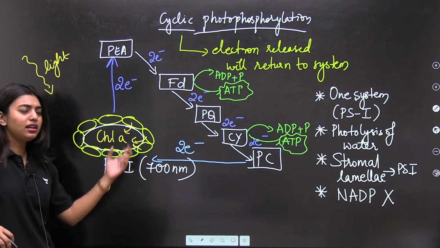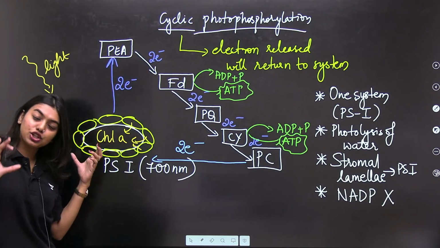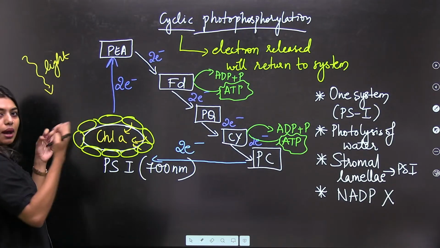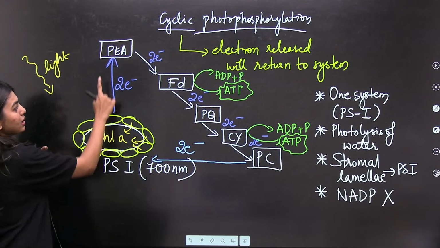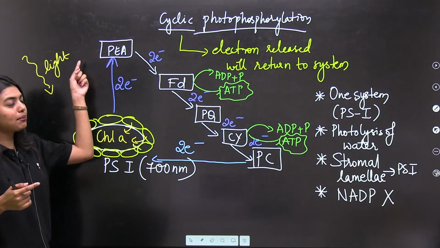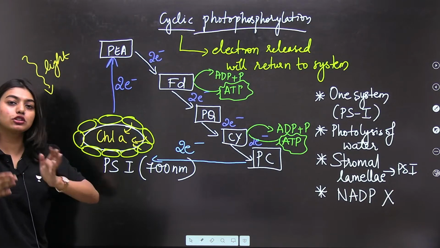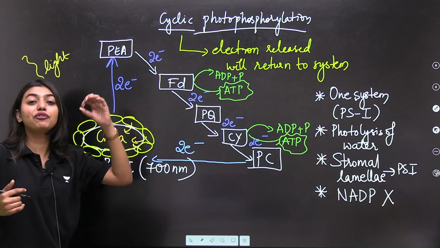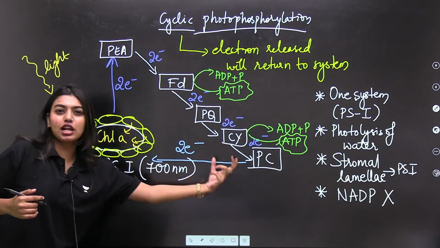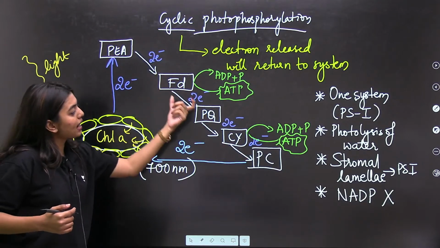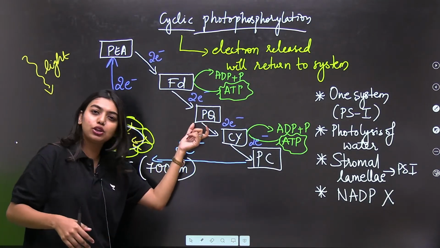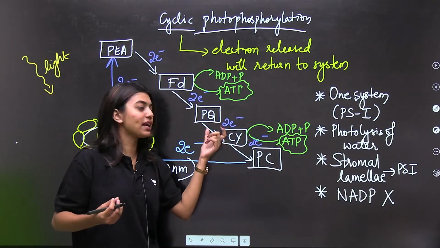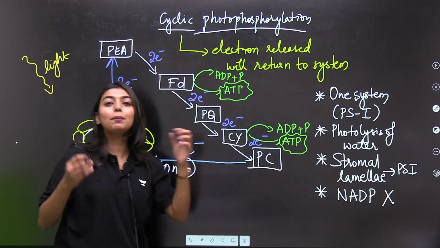So, we have our PS1. We know that cyclic photophosphorylation only happens in PS1. What is going to happen? It is going to absorb all the light energy, get excited, and send a pair of electrons. The electron will be accepted by your PEA, that is your primary electron acceptor. From the primary electron acceptor, it is going to come to FD, that is your ferredoxin. So, this is an electron transport chain. Now, from ferredoxin the electron moves towards PQ, that is your plastoquinone. From plastoquinone, it moves to your cytochrome complex. From cytochrome complex, it moves to your plastocyanin.